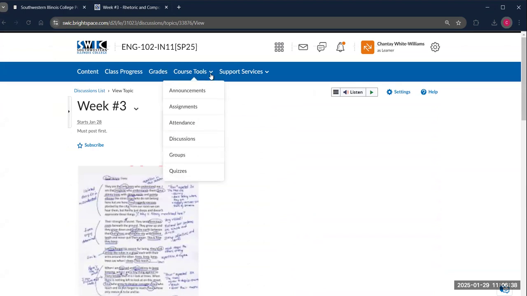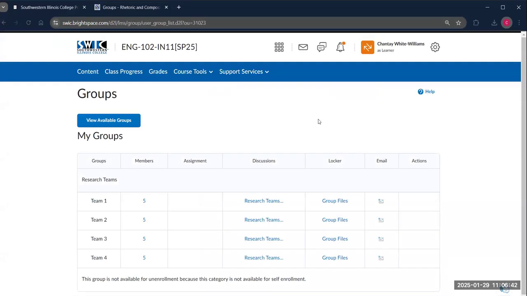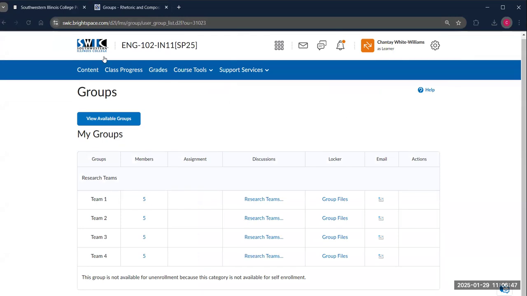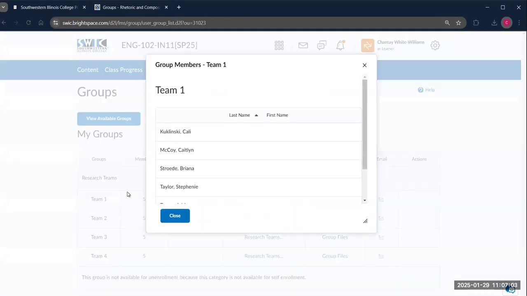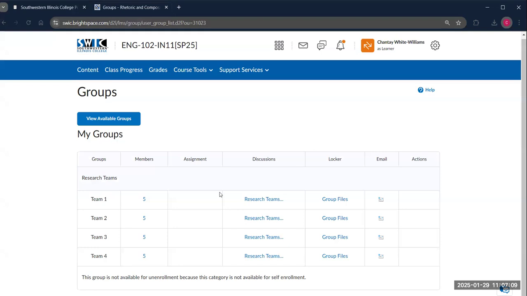While I'm showing you how to access things in Brightspace, I'm going to go back up to our toolbar, drop that list where it says course tools one more time, and hit groups. As I explained in my video last week, this is our group page, right? To see what group you are in, although I've emailed each of you at this point, all you have to do is look where it says Team 1 in the column that says members. It's blue, so I know it's a link. If I hit it, it will list the names of the people that are in that team.